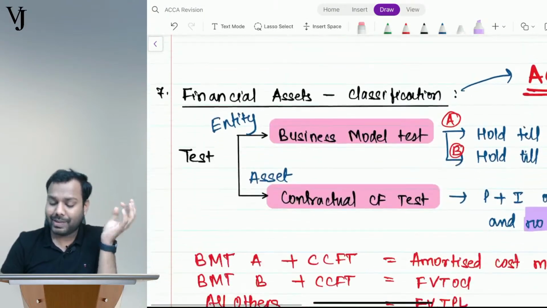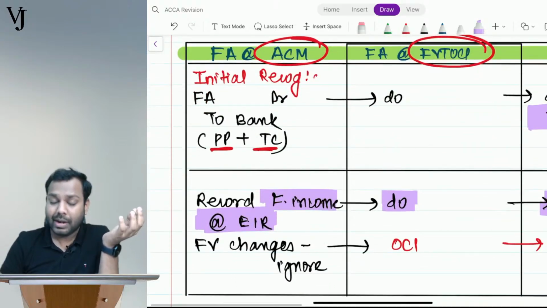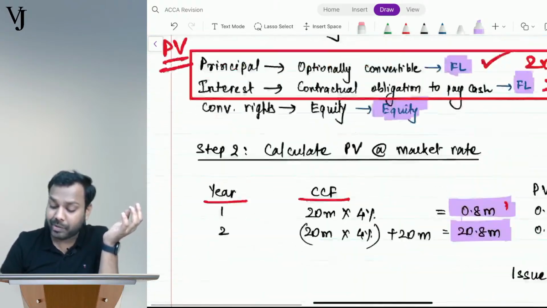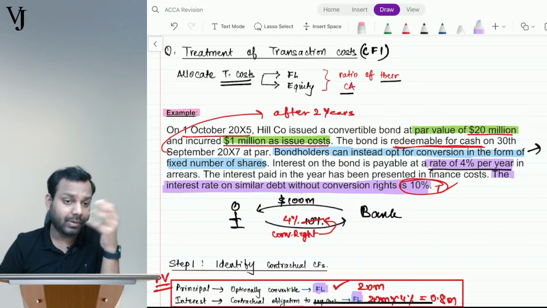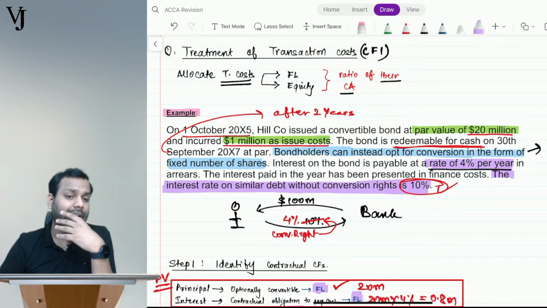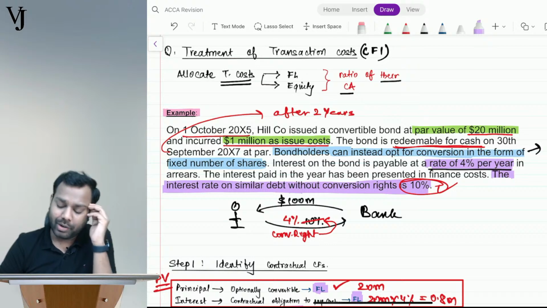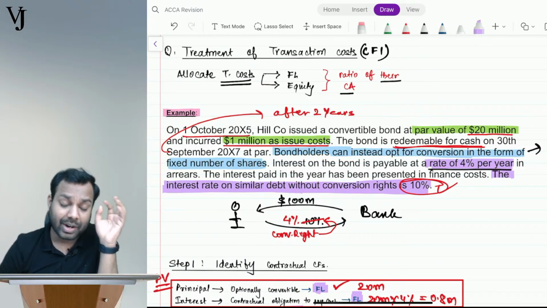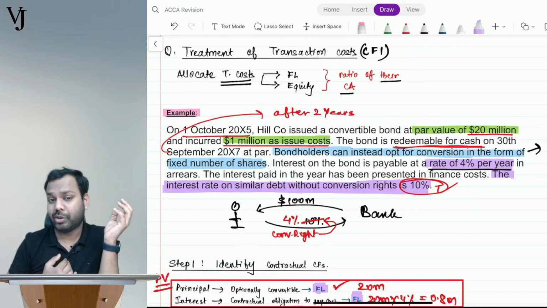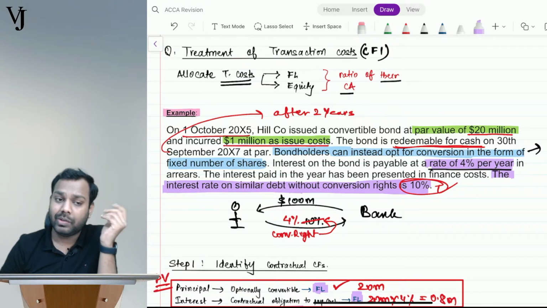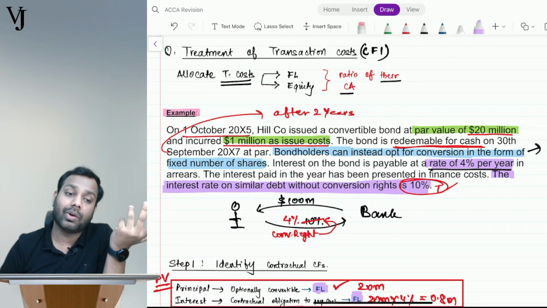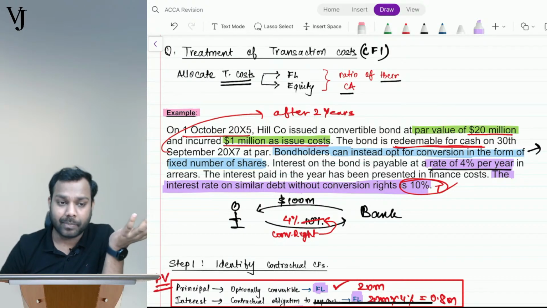Now, investment in convertible instruments is measured at what? This is the question, right? Measured at FVTPL, right? So what will I do? Will I record the effective interest rate if I have an investment? No. I am receiving this 4% interest rate, right? So this amount which I receive will be my finance income.